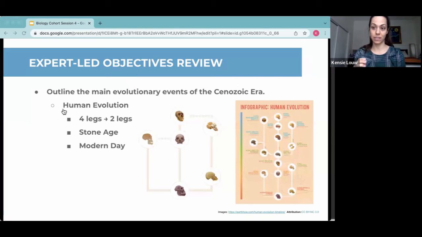This key piece led early hominids to move from 4 legs to 2 legs. This adaptation of being able to walk on 2 legs was evolutionarily advantageous, and that was a big, significant shift from 4 legs to 2 legs.